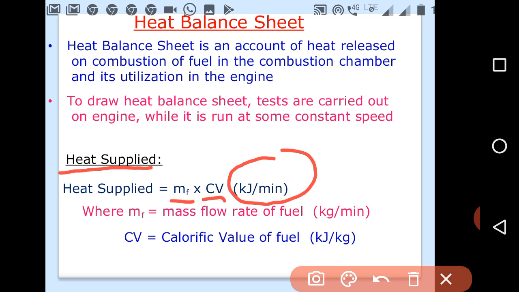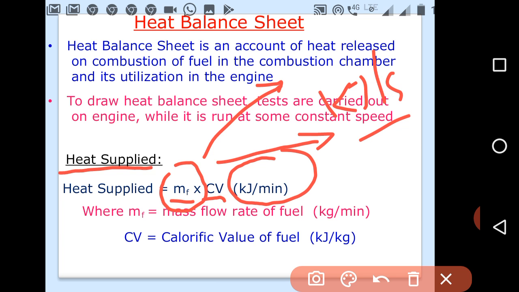Whenever we find it on a second basis, the mass of fuel has to be taken in kilogram per second, so the data we get will be in kilojoule per second, which means kilowatt. So all the mass flow rates, of fuel, water and exhaust gas, should be in kilogram per second, so that we get the final unit in kilojoule per second.